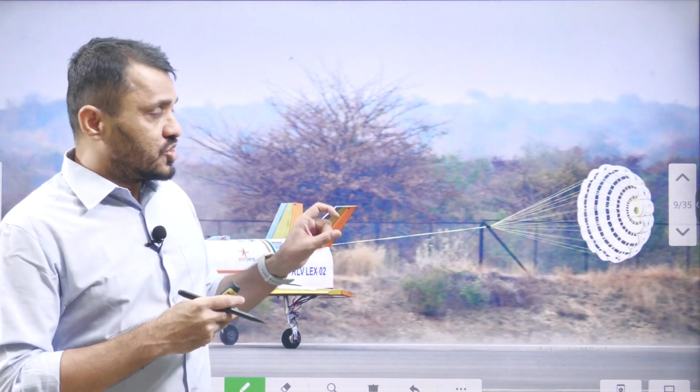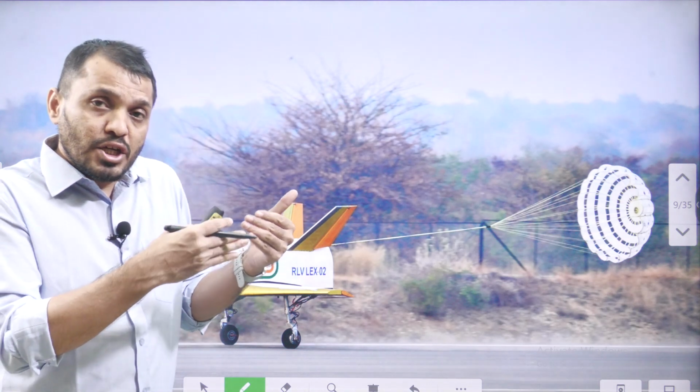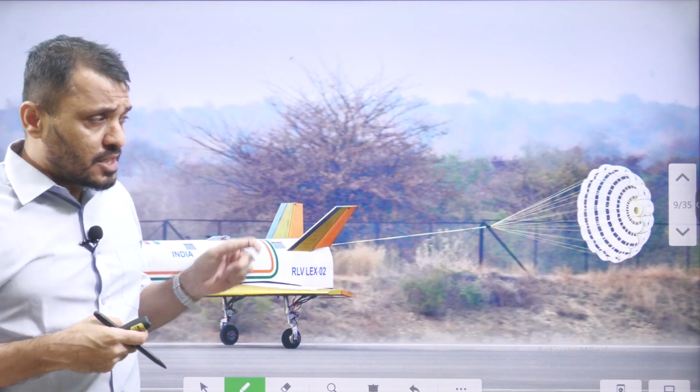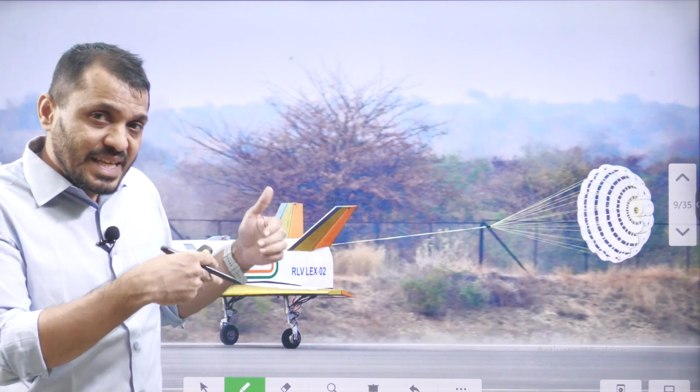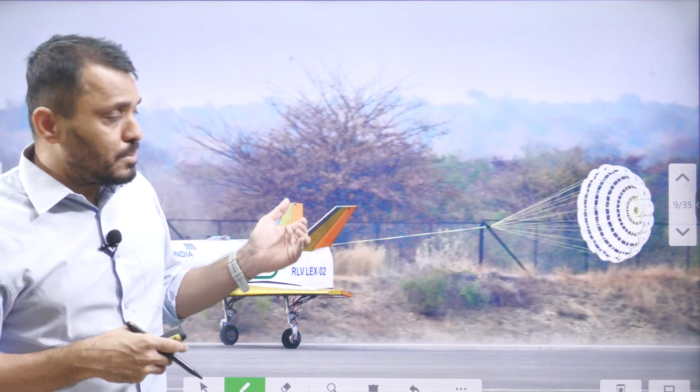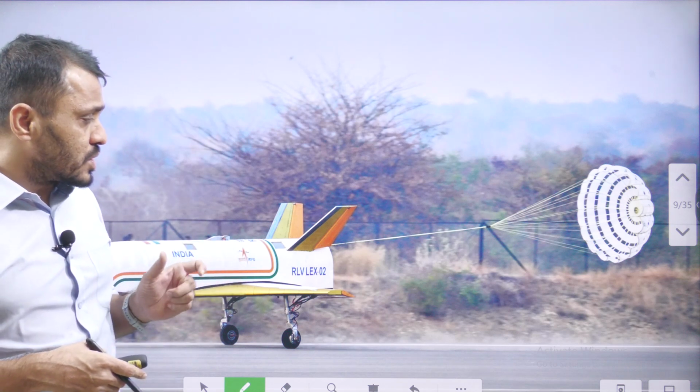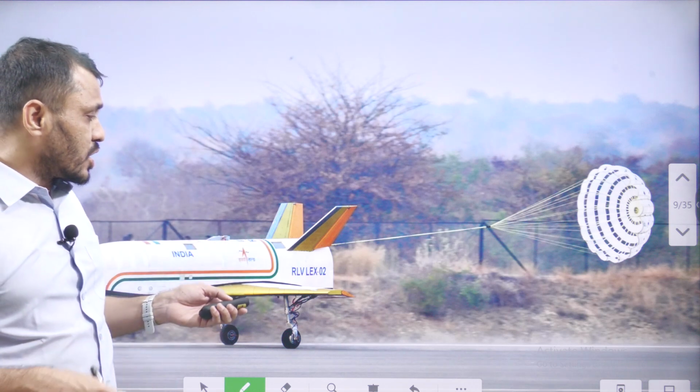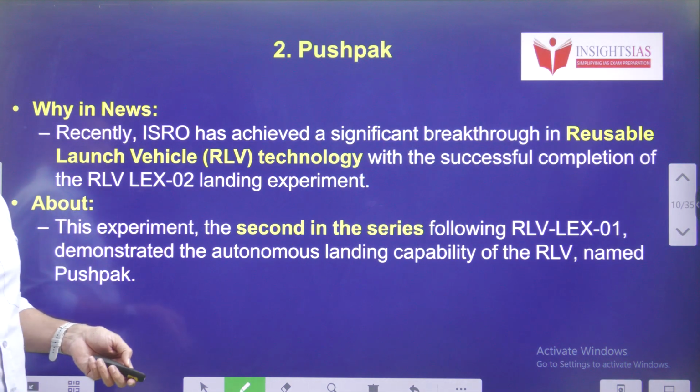That means when we are launching satellites, we are using 2 types of launch vehicles, such as PSLV and GSLV. You know that. But the problem with these launch vehicles is that once we use them and they introduce satellites into space, they fall into the ocean and we cannot reuse them again. That means PSLV and GSLV are only for one-time use. If we are able to develop a launch vehicle which can be used multiple times, then our space program will be more cost effective. In this process, we are trying to develop the reusable launch vehicle. That is ISRO's Pushpak.